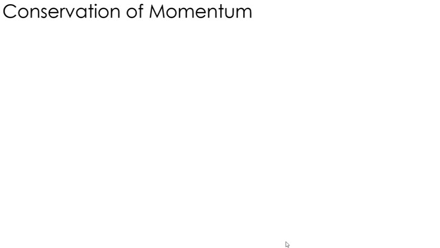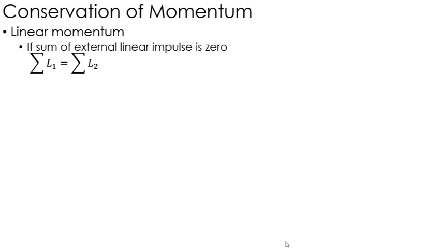Well, for our final lesson, we're going to talk about conservation of momentum for rigid bodies. And first off, just like with particles, if there are no external linear impulses, then the linear momentum is conserved. That is basically the sum of all of the mv's initially equals all of the mv's afterwards.